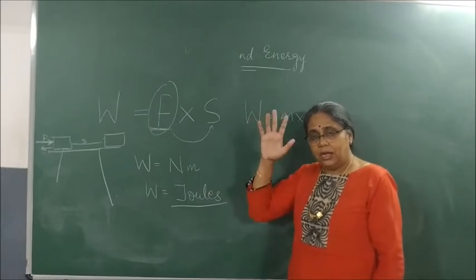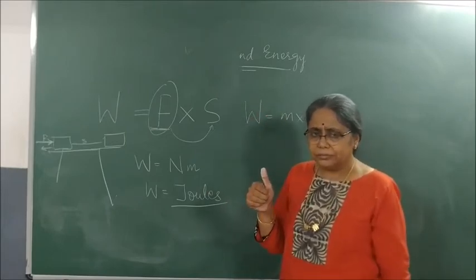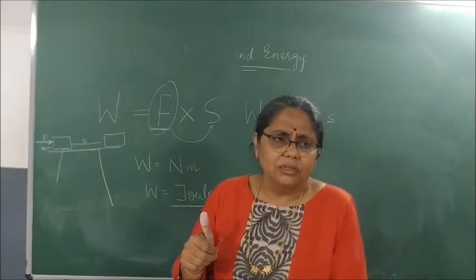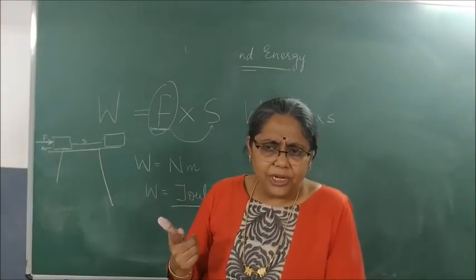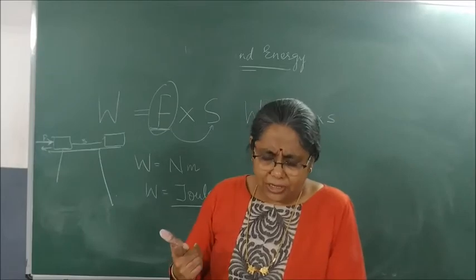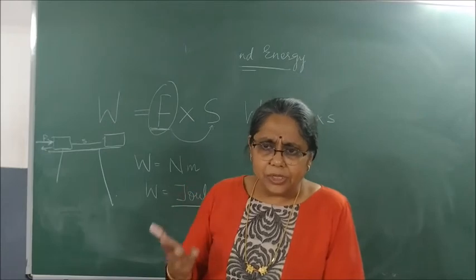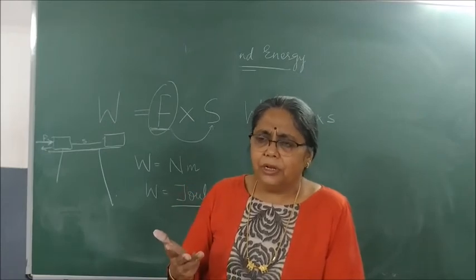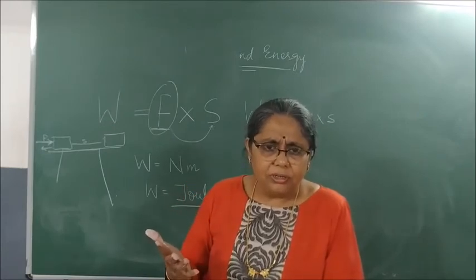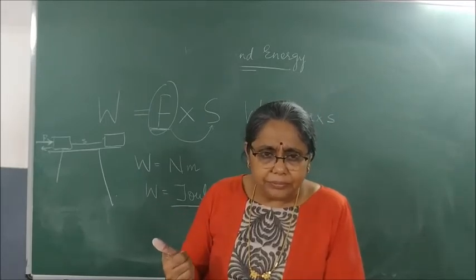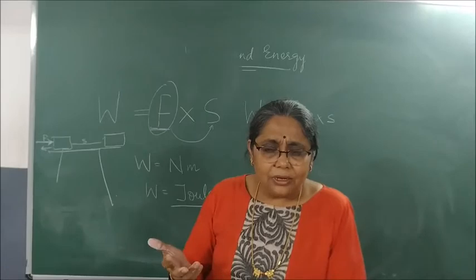Now, starting the units. SI unit of distance? Meter. Displacement? Meter. Velocity? Meter per second. Speed? Meter per second. Acceleration? Meter per second square. Time? Seconds.